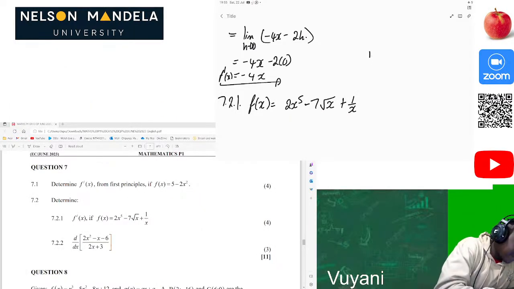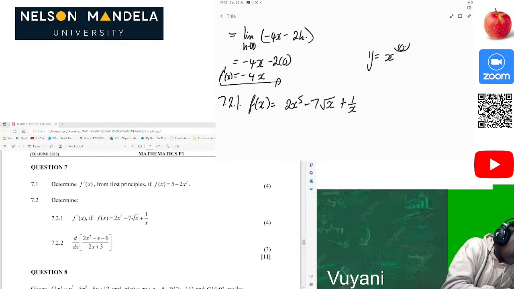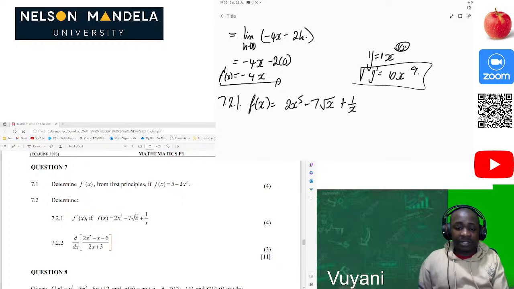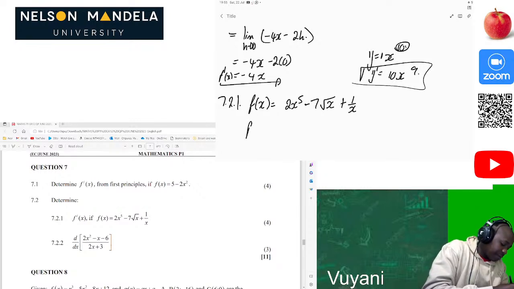For instance, when you are given y is equal to x to the power 10, okay, when we use the power rule, it's always 10 times 1, that will be 10. Then now we subtract 1 from the exponent, so that will be 9 there. So that's how you find the derivative of this function. So now we are applying the same methodology to solve these few questions.